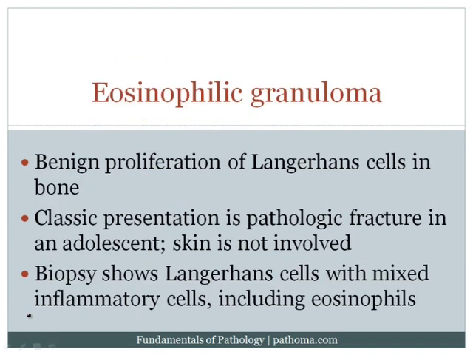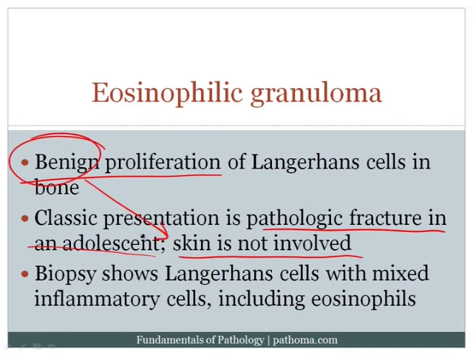Eosinophilic granuloma does not have a name in the disease name, and so therefore it's a benign proliferation. Again, that's my little way of remembering it. The classic presentation is a pathologic fracture because it usually involves bone, usually presents in an adolescent. The skin is not involved. It's benign, so the skin would not be involved.